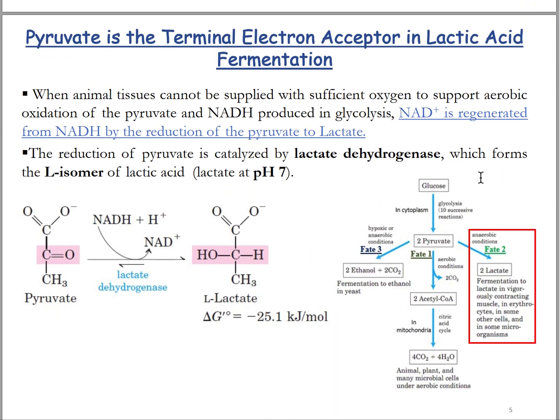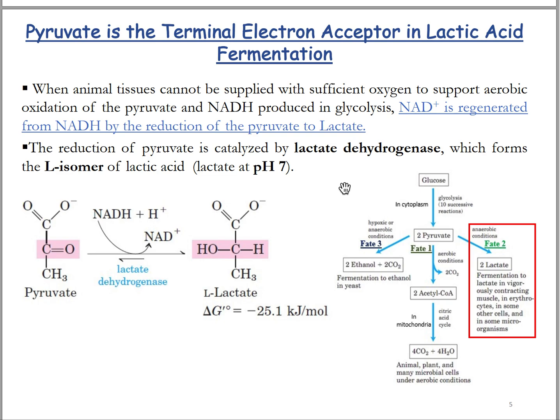So let's study those. Pyruvate is a terminal electron acceptor of lactic acid fermentation. When animal tissues cannot be supplied with sufficient oxygen to support aerobic oxidation of the pyruvate and NADH produced in glycolysis, NAD+ is regenerated from NADH by the reduction of pyruvate to lactate, where pyruvate is converted to lactate by the lactate dehydrogenase enzyme, and NADH is converted to NAD+.